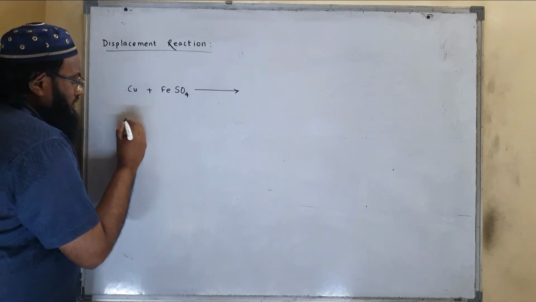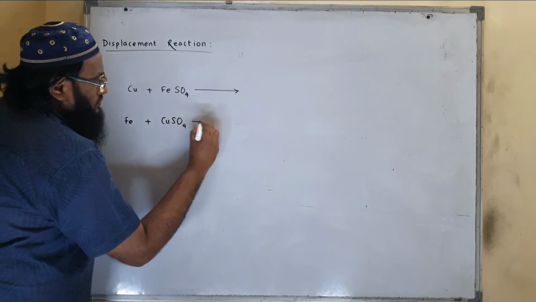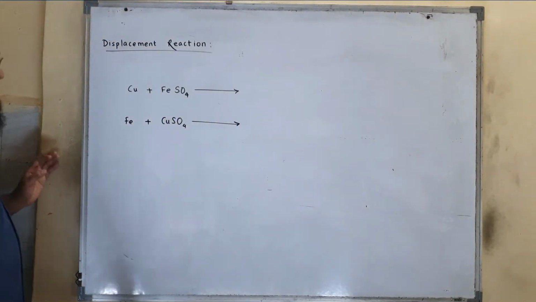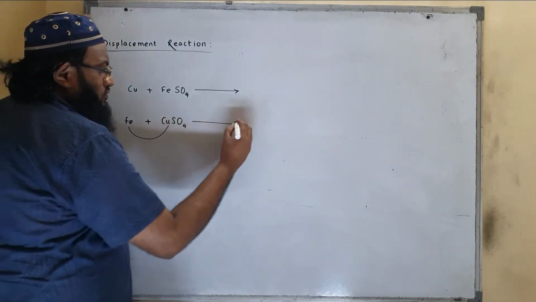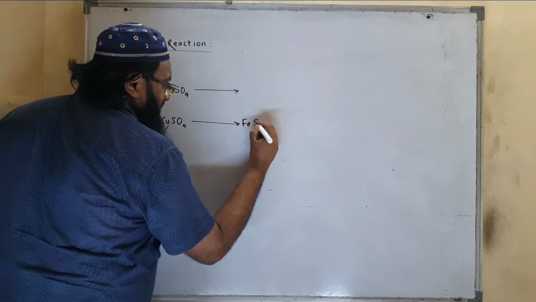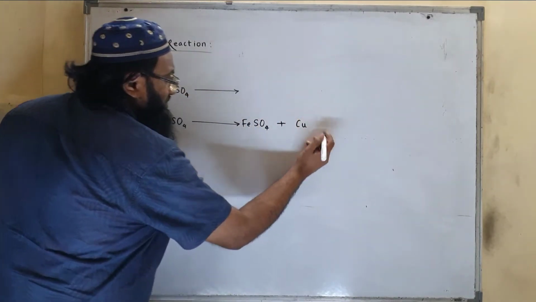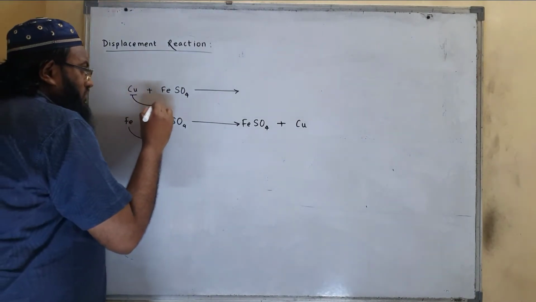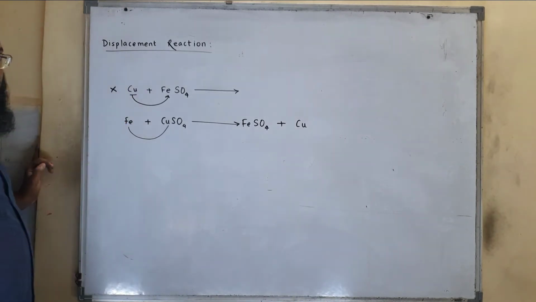Then iron plus CuSO4. What will be the reaction? Here iron will displace copper to form ferrous sulfate, plus copper gets displaced, but over here copper cannot replace iron. Here the reaction does not take place.